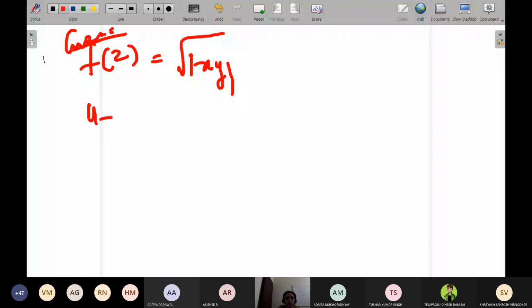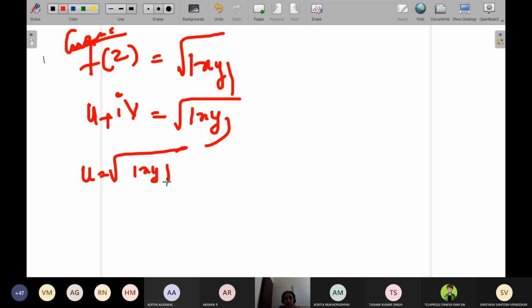Now what is f of z? F of z you can write as u plus iv, and this is equal to root of mod xy. So u is equal to root of mod xy, and v is equal to 0. We have to show that the function is not regular at the origin. What do you mean by not regular at the origin? If you show that the CR equations are not satisfied at the origin, that is more than enough.